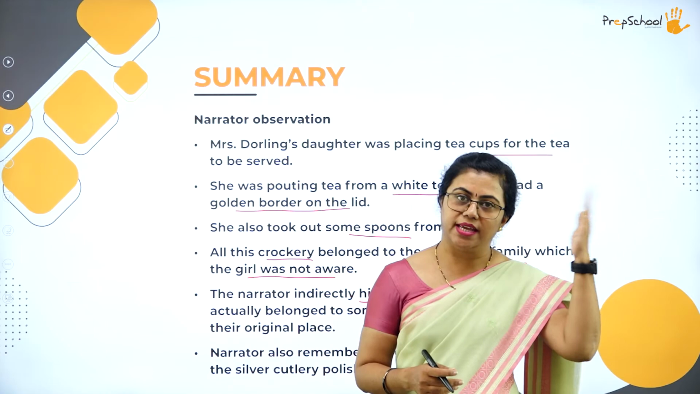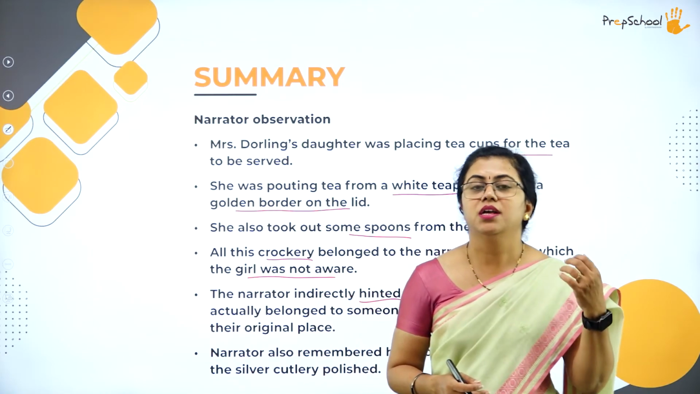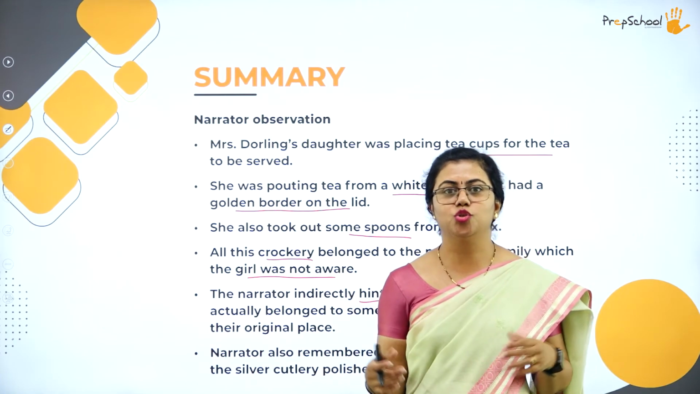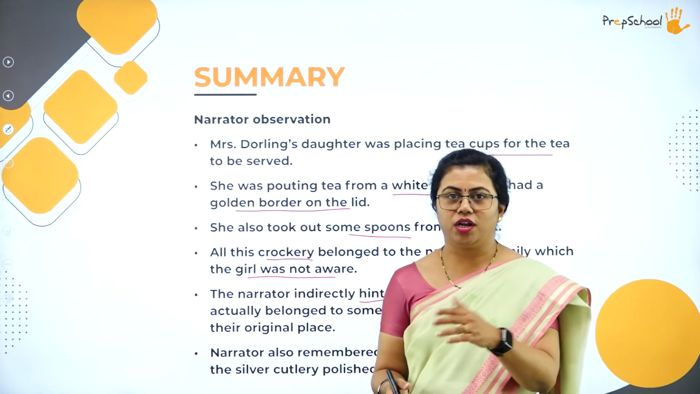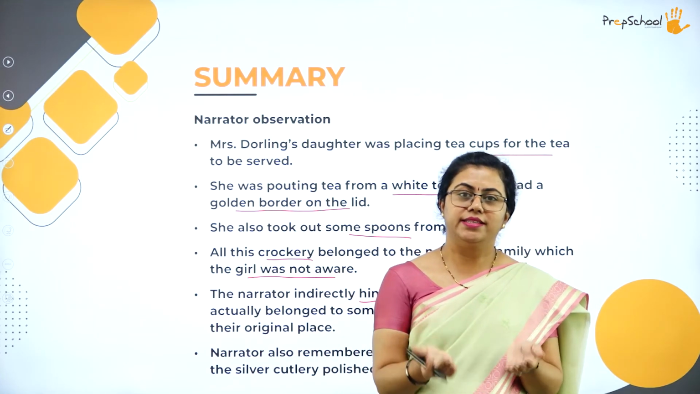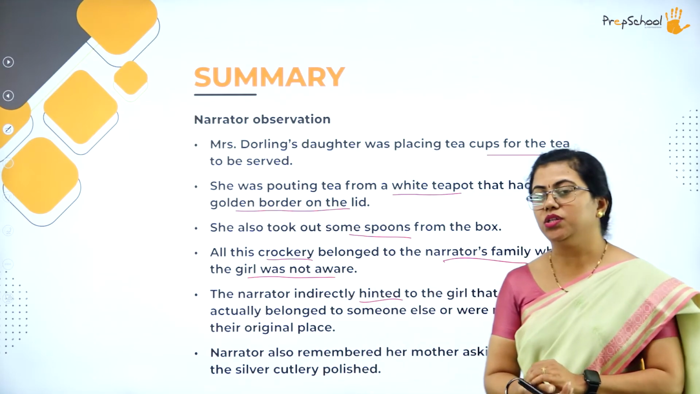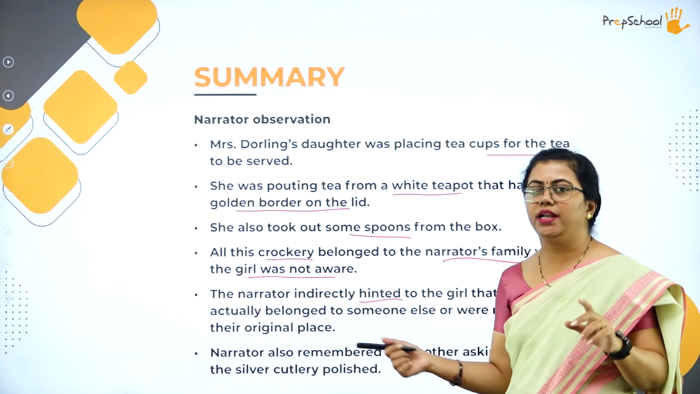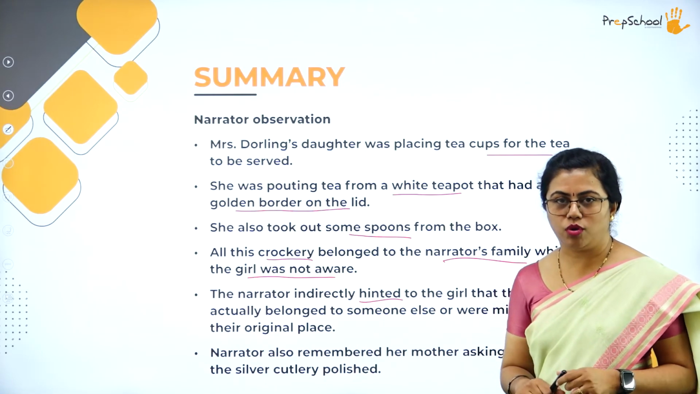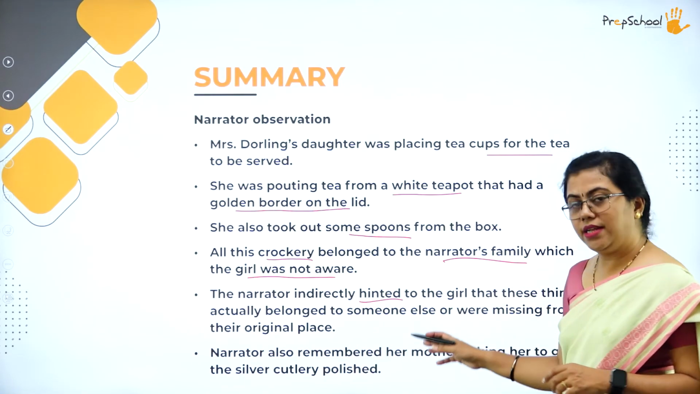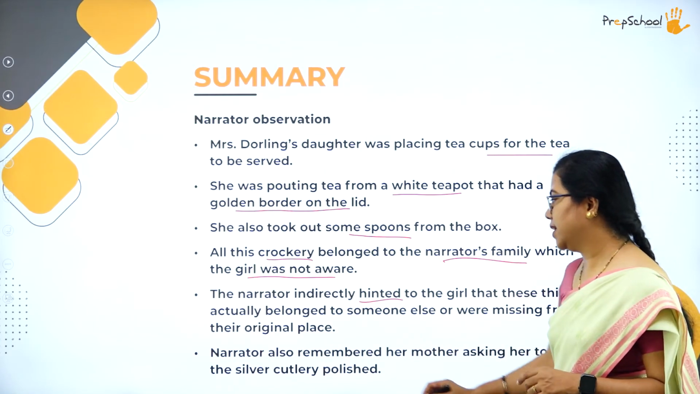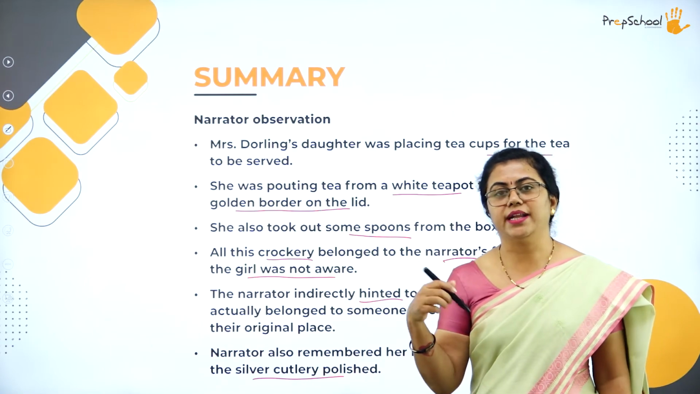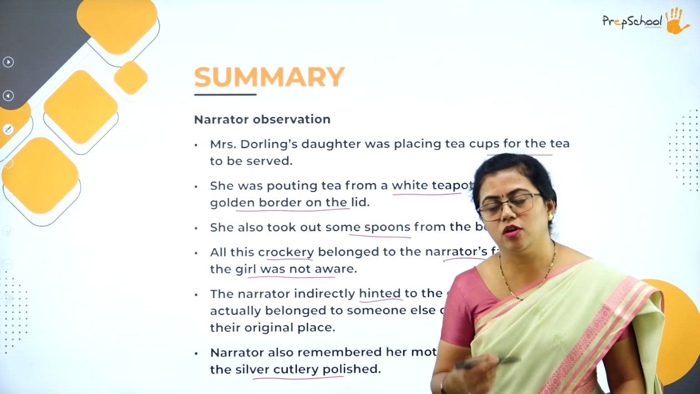So that is in her memory, the pre-war time, when the mother asks her daughter to get this polished. At that time she gets to know that it is silver. Every day whatever they are eating, they are eating in silver. So now she asks this daughter of Mrs. Darling whether she knew that it was silver cutlery they are using. And the narrator also remembered her mother asking her to polish the silver cutlery. So she remembers that, and she wanted to hint to the girl that it belongs to them.